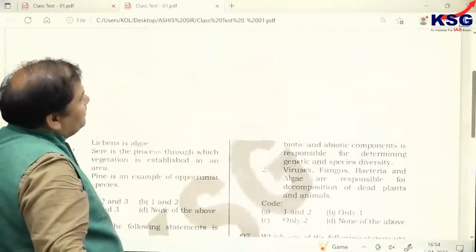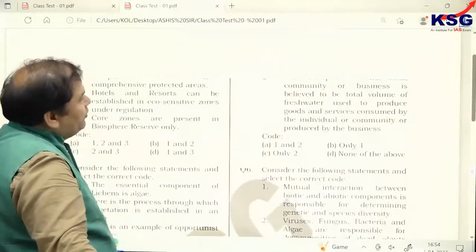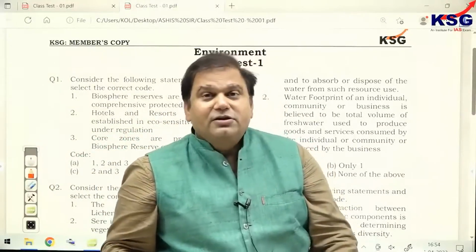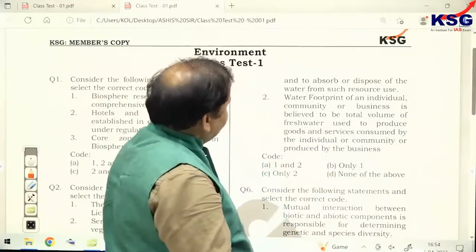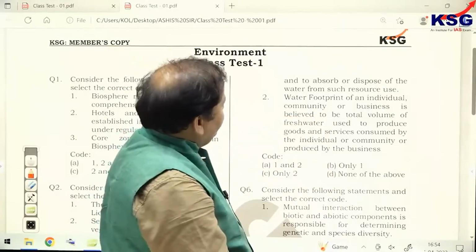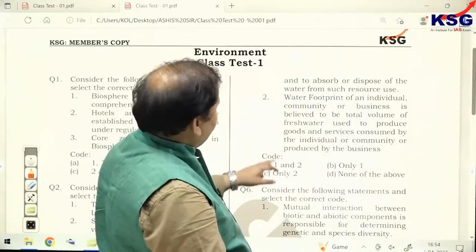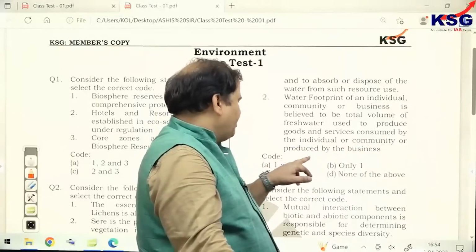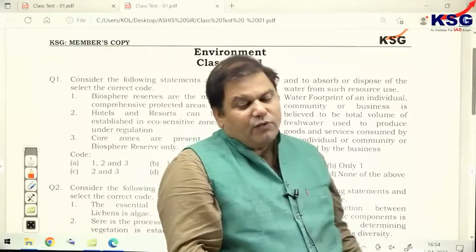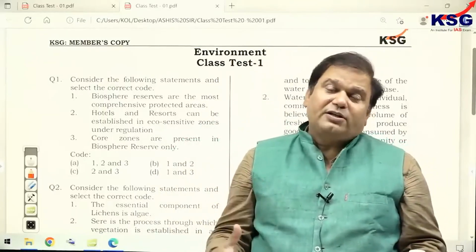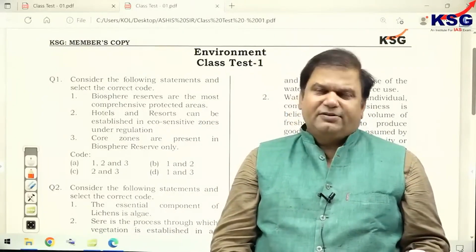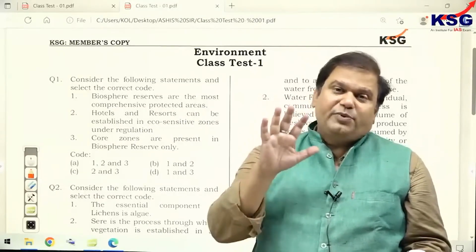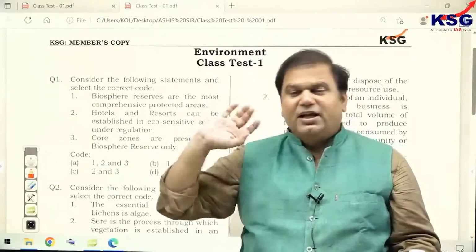Now, ecological footprint means what amount of land and what amount of water you would be using so that it can be maintained for future generations also. Clear? Water footprint of an individual or community is believed to be the total volume of fresh water used to produce goods and services consumed by the individual or community or produced by their business. So water footprint is what amount of water you use for producing all goods and services that you are indulging in, but this would be only and only fresh water, not saline water as such.